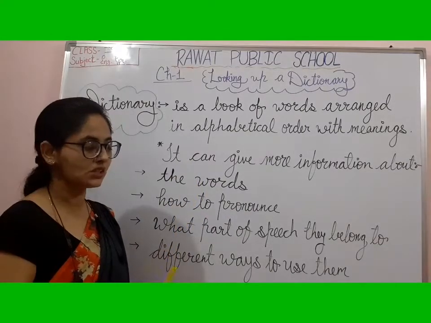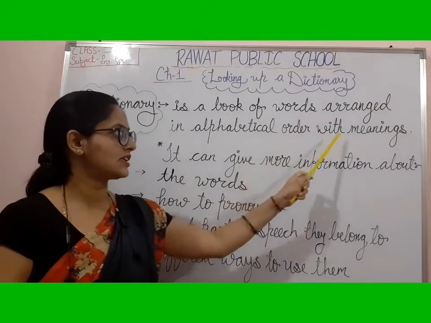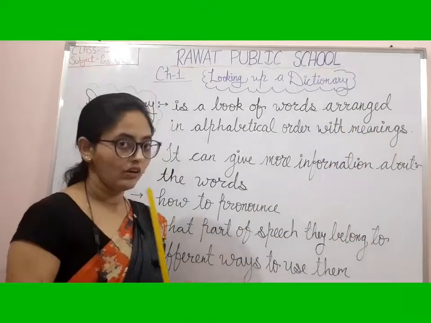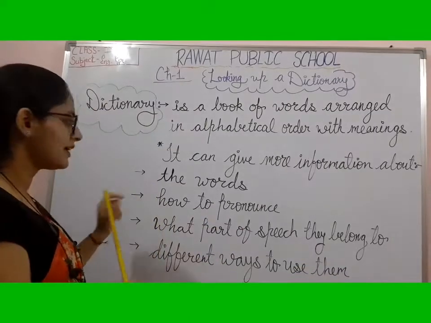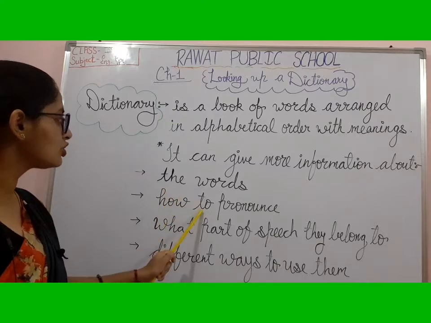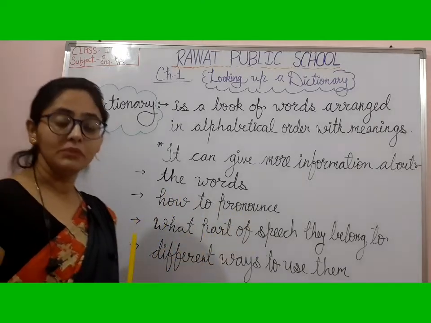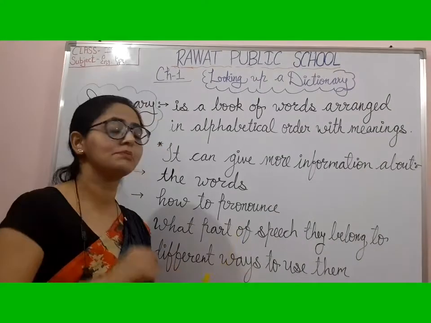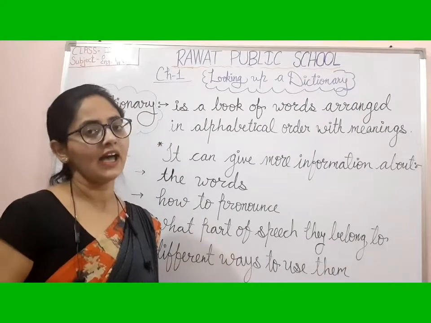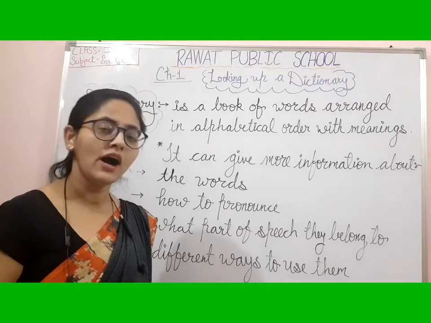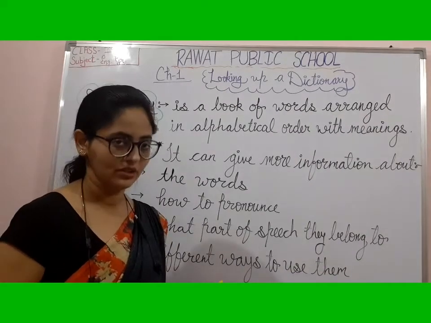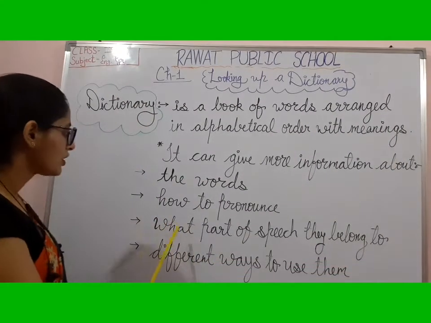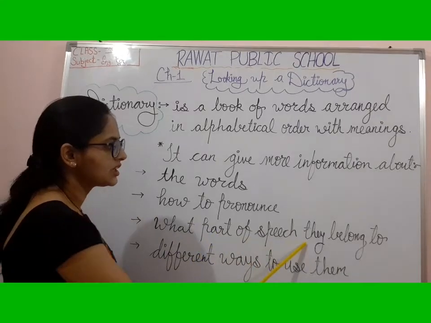The very first, it gives us the meaning of that word. The second point, how to pronounce that word. If we don't know how to pronounce a particular word, the dictionary helps us to know how to pronounce the word. The third point, what part of speech they belong to,